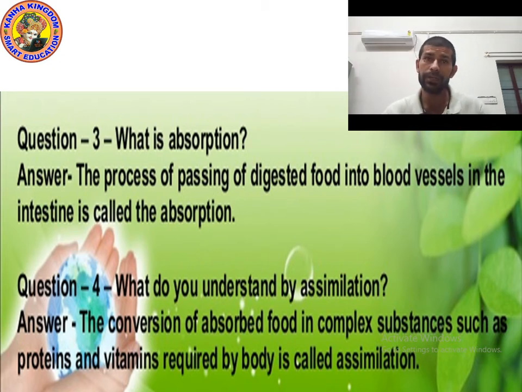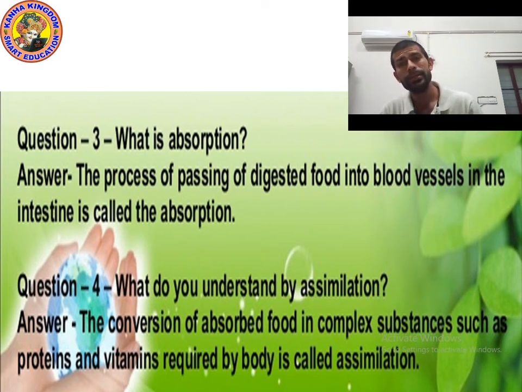The absorbed food is converted into proteins, vitamins and all such kinds of substances. It is called assimilation. So into complex substances it converts again. Whatever is absorbed is first digested by your body, then absorbed.